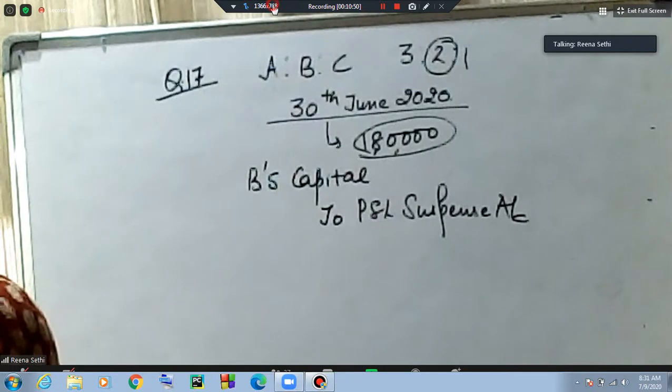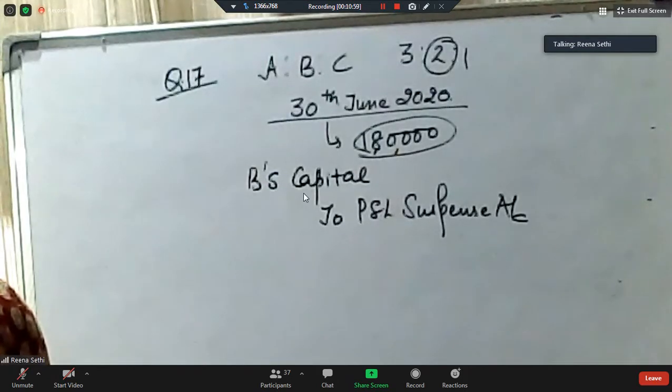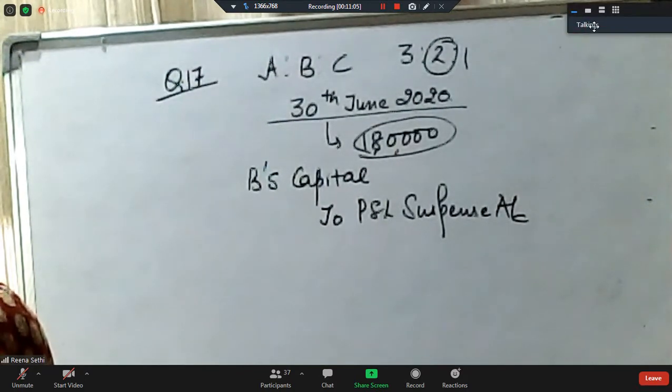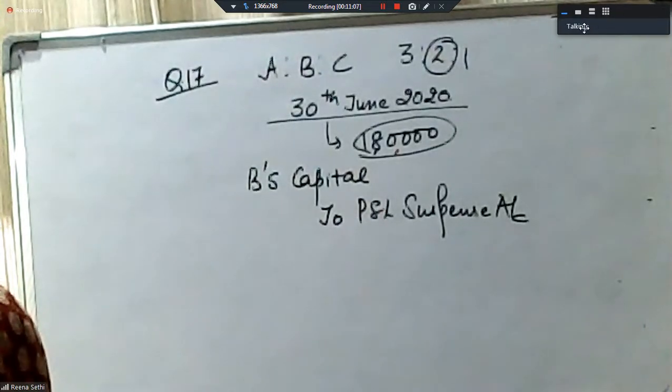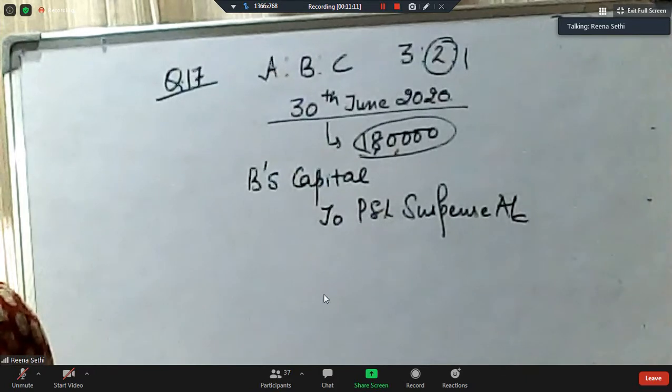Sarthak, have you done it? कर रहा हूँ मैम, कर रहा हूँ. Sarthak and Ansh Garg. Rahul, have you done? Hardik Bhatia has also sent the answer. Hardik, check your answer.